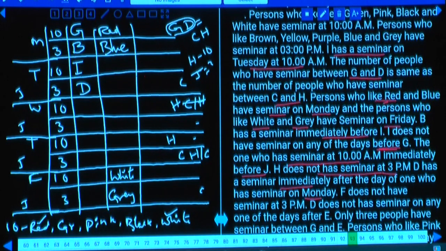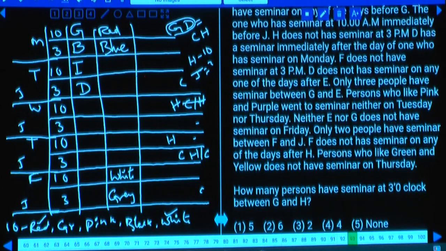Then again, now we need to find out the C and H. And F does not have the seminar at 3 p.m. Hence F is having at 10 o'clock. F is having at 10 o'clock, H is also having at 10 o'clock, isn't it? F and H are the persons who is having at 10 o'clock. And D does not have seminar on any one of the days after E. Hence D must be before E.